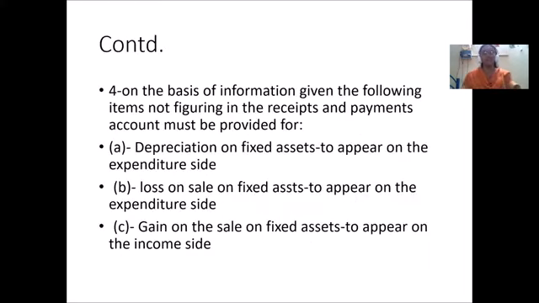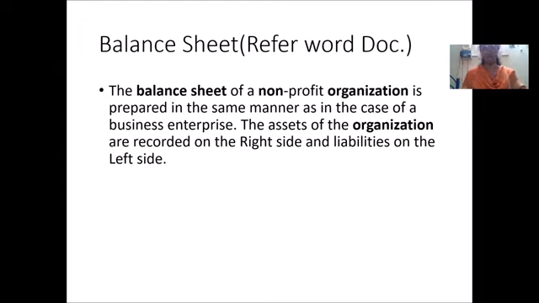Now, on the basis of the information given, for the following items which do not occur in the receipts and payment account, we have to provide for them. One is depreciation on fixed assets, which has to appear on the expenditure side. Then if you are selling any fixed asset, the loss on sale has to appear on the expenditure side. Suppose you have sold any fixed asset and the organization is earning a gain, that should come on the income side. So this is how the income and expenditure account has to be prepared.